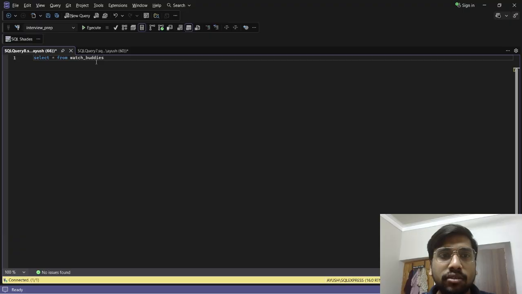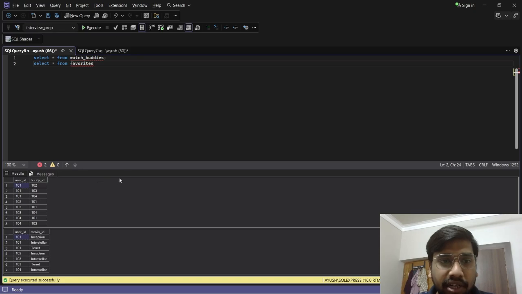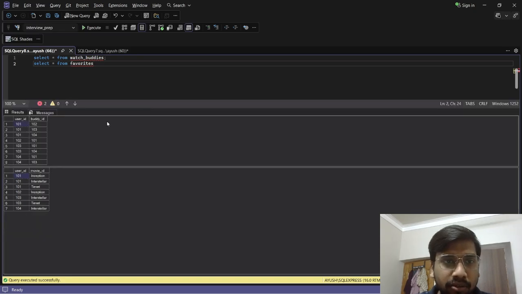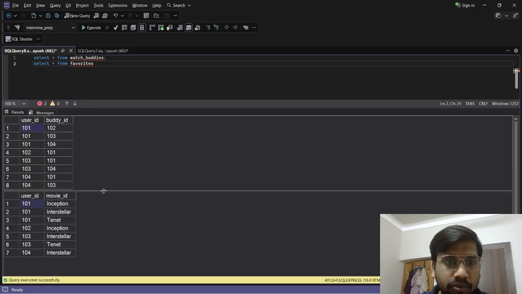Watch buddies, and then I have select star from favorites. Okay, so this is our data. Let me just show you here. Okay, so we have these two tables. The first is the watch buddies table and the second is the favorites table.